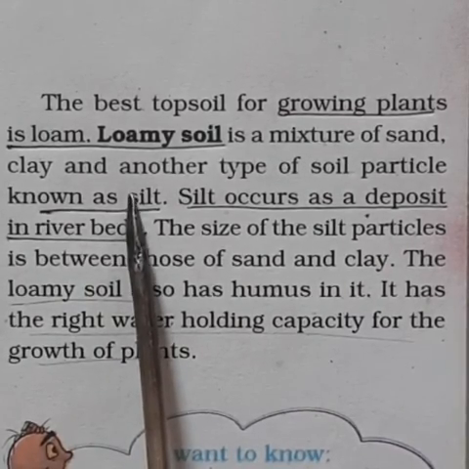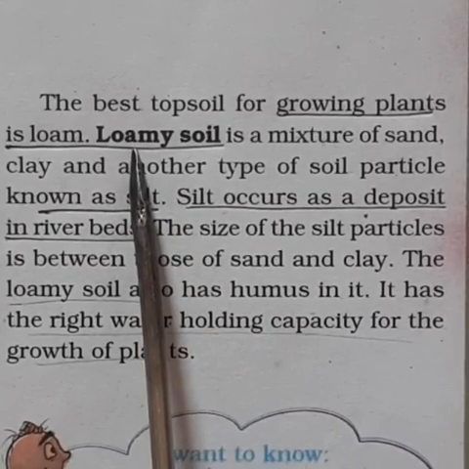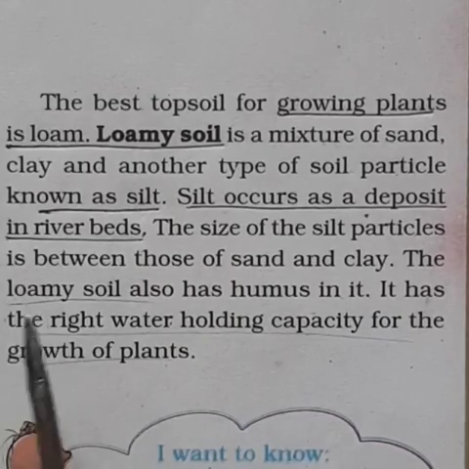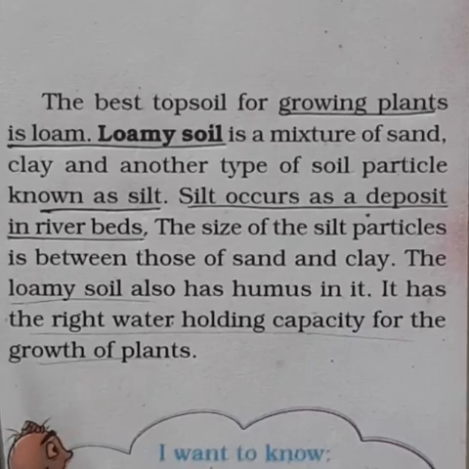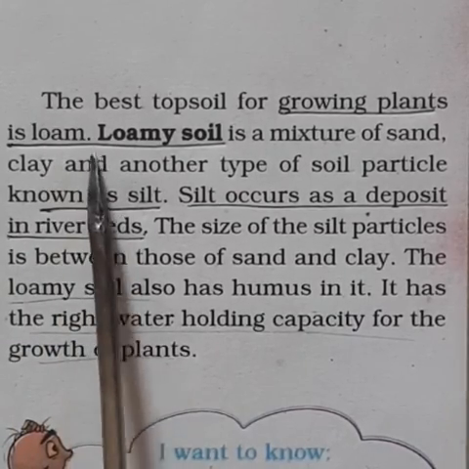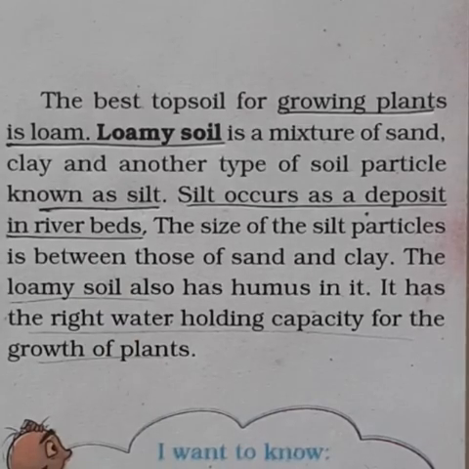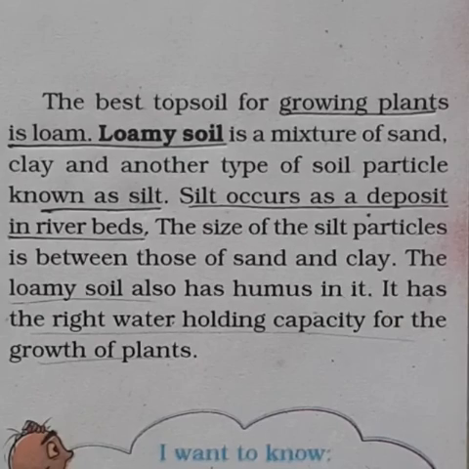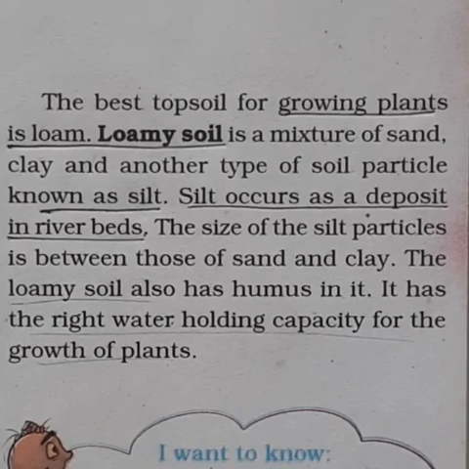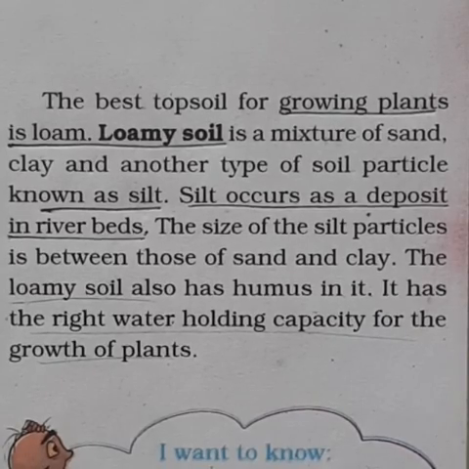So, which is the best soil for growing plants? It is loamy soil. The loamy soil has humus in it and has the right water holding capacity for the growth of plants. One more soil is peat soil. It is the accumulation of partially decayed vegetation or organic matter. It is unique to natural areas called peatlands.